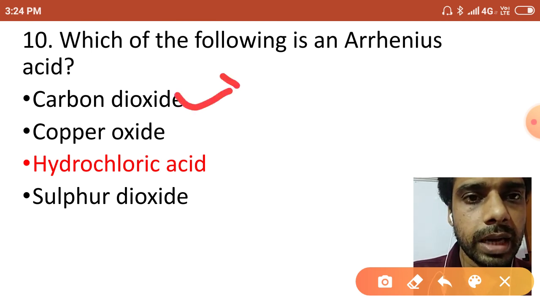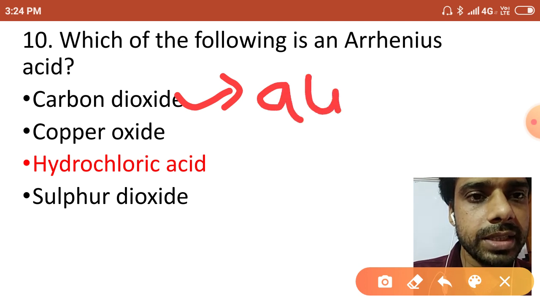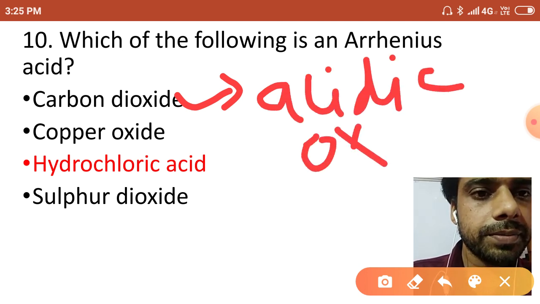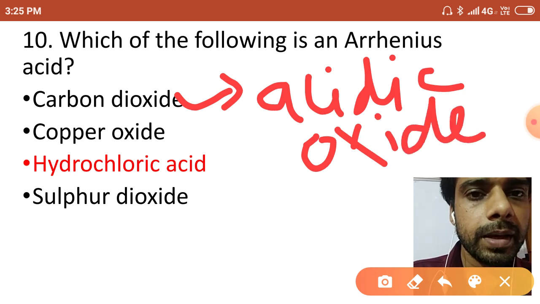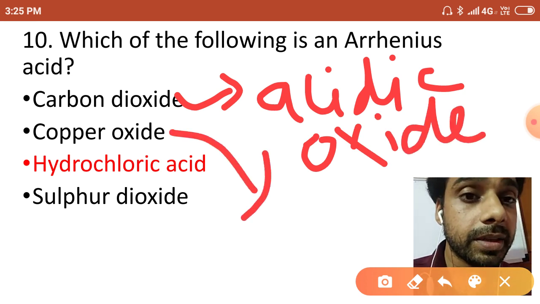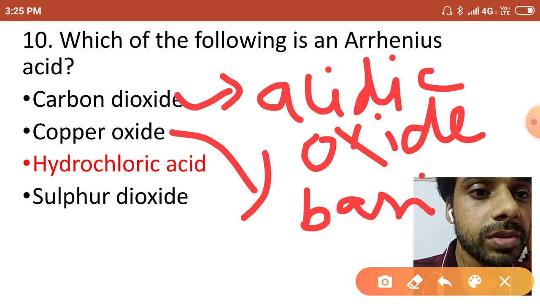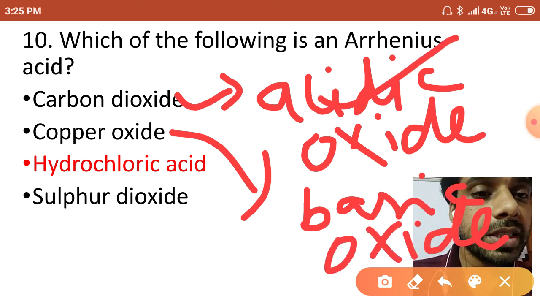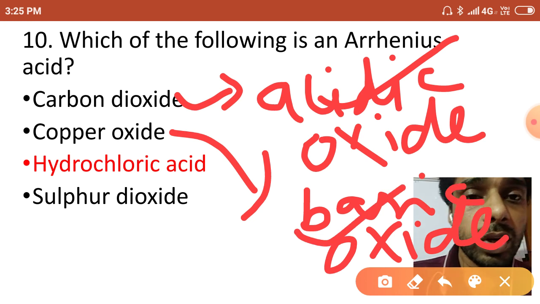Which of the following is an Arrhenius acid? You know, carbon dioxide is an acidic oxide. Copper oxide is a metallic basic oxide. Sulfur oxide is an acidic oxide.